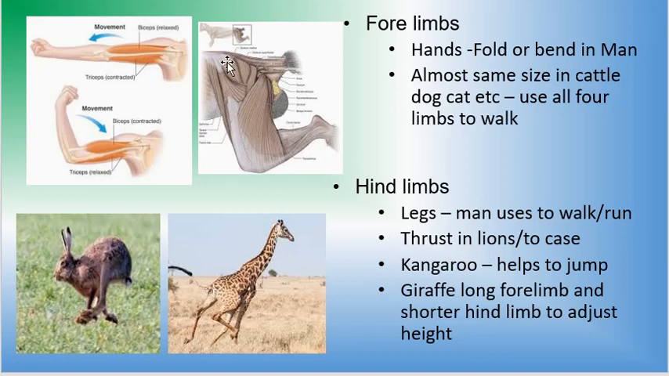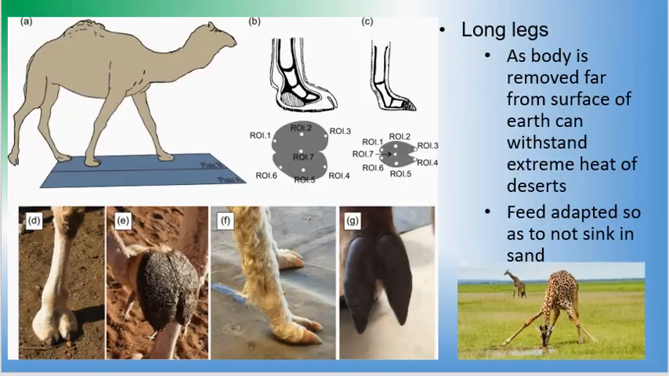Jumping or running is one, pouncing is another. Because of the muscles and the way these hind limbs and forelimbs are formed, we call the cheetah or jaguar the fastest animal on earth. Then the kangaroo, it helps to jump. Giraffe has long forelimbs and shorter hind limbs to adjust to the height. These are the adaptations. And then we have long legs for a camel.